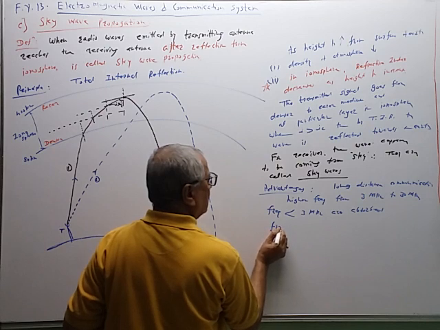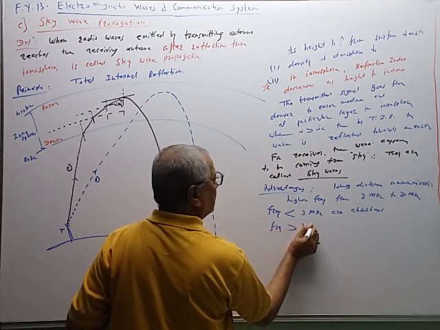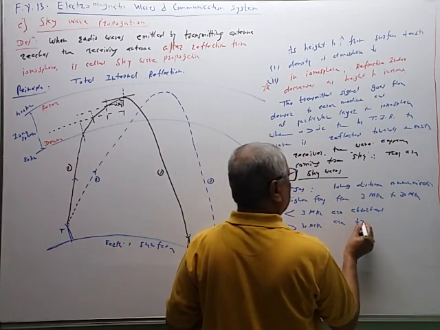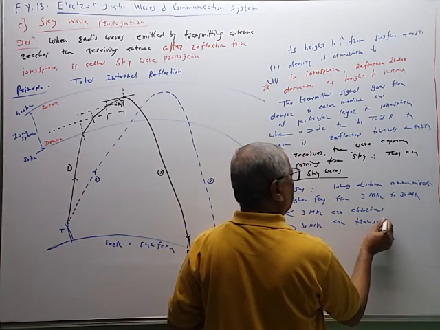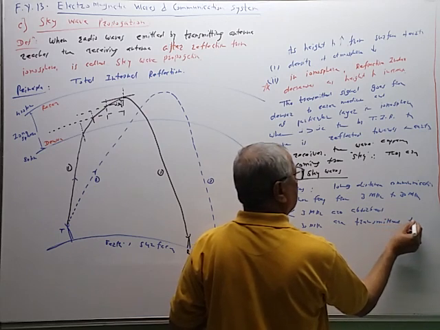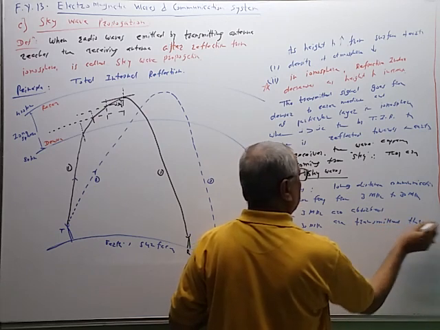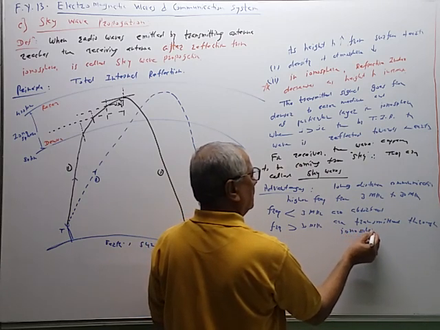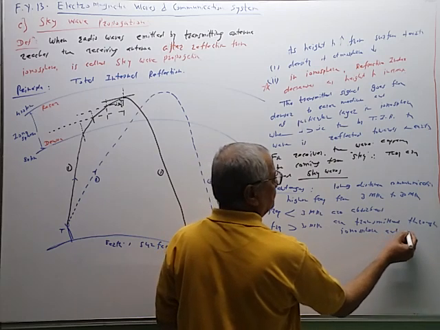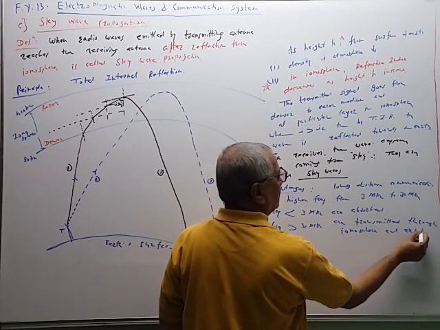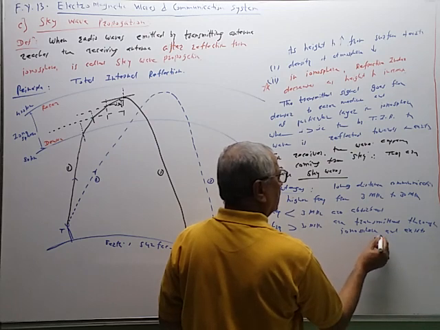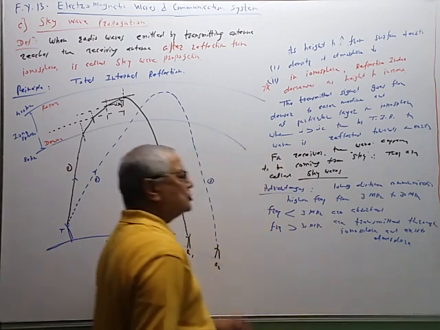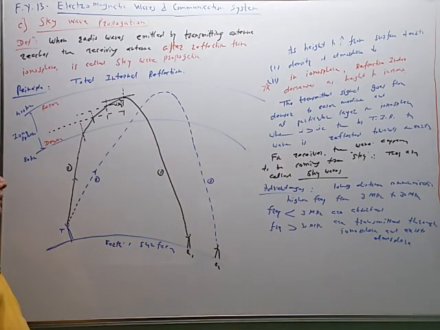The frequencies greater than 30 megahertz are transmitted through the ionosphere and exit the atmosphere. So they cannot return. They can be used for satellite communication like this.